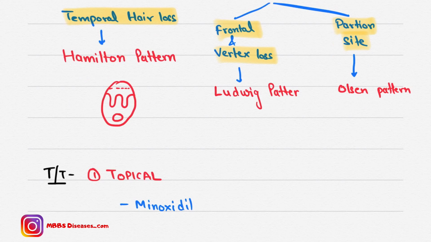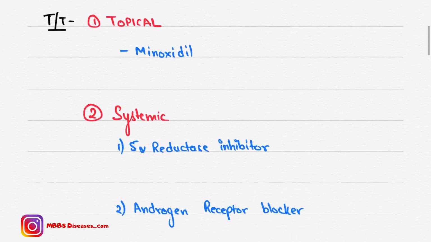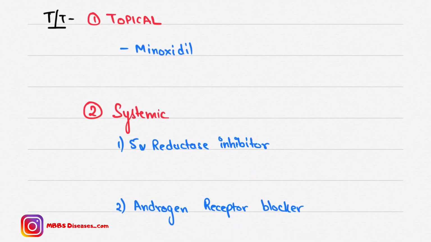Now coming to the treatment of androgenetic alopecia. We can give either topical or systemic treatment. In topical, we give minoxidil. Minoxidil is a very effective drug approved by the US FDA.